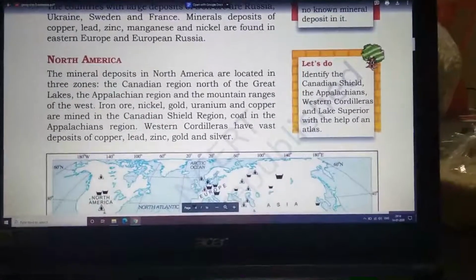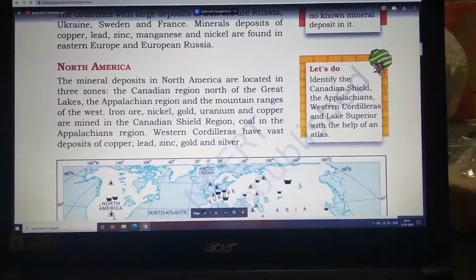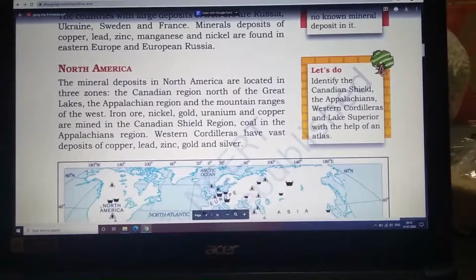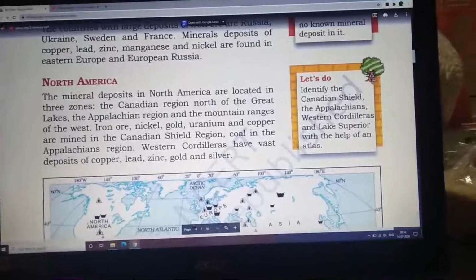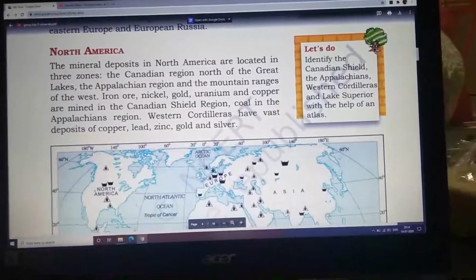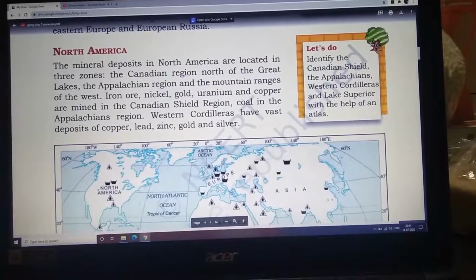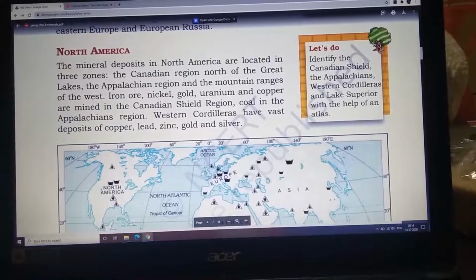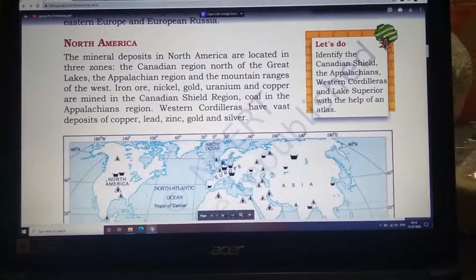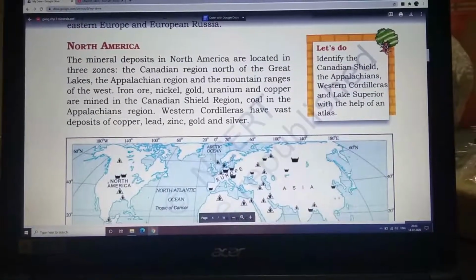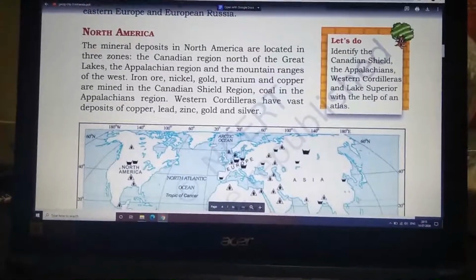The next continent we move to is North America. The mineral deposits in North America are located in 3 different zones, as it is a very big continent: the Canadian region north of the Great Lakes, the Appalachian region and the mountain ranges of the west. Iron ore, nickel, gold, uranium and copper are mined in the Canadian Shield region.